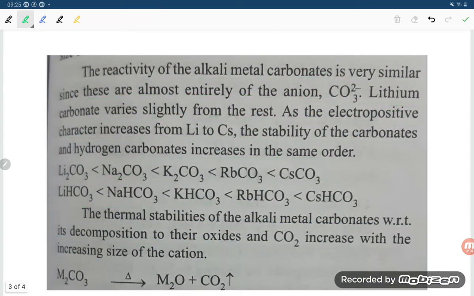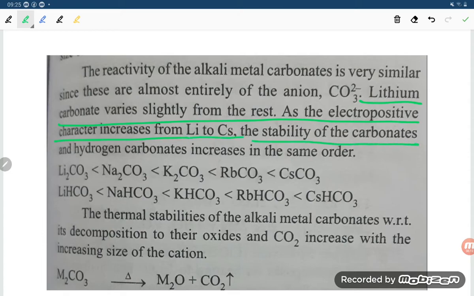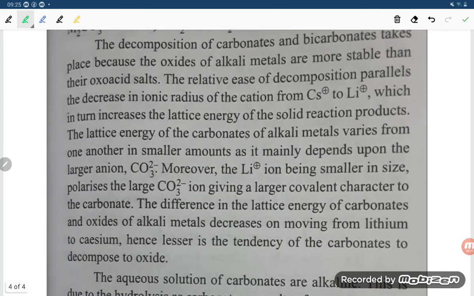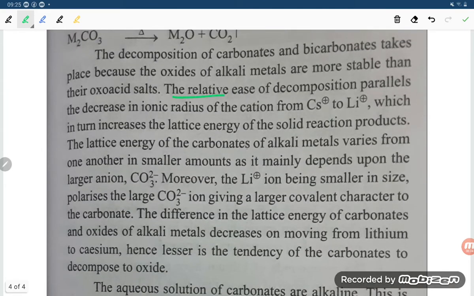Here it is mentioned, student. Lithium carbonate varies slightly from the rest because of the electropositive character from lithium to cesium. The stability of carbonate and hydrogen carbonate increases in the same order. Now they are saying why it is happening. The relative ease of decomposition parallels the decrease in ionic radius of the cation from cesium to lithium, which in turn increases the lattice energy of the solid reaction product. So that is what they are saying.